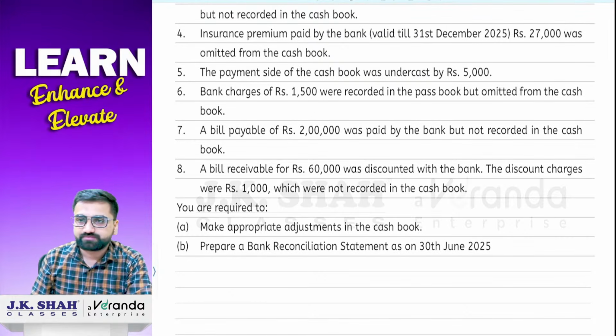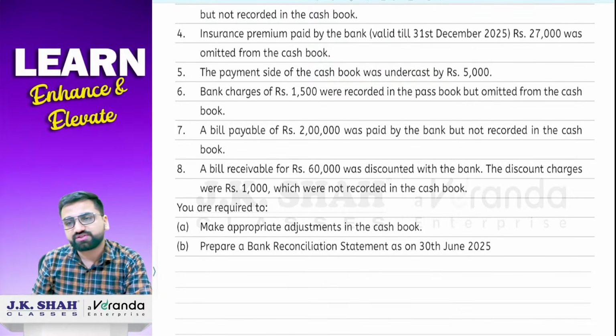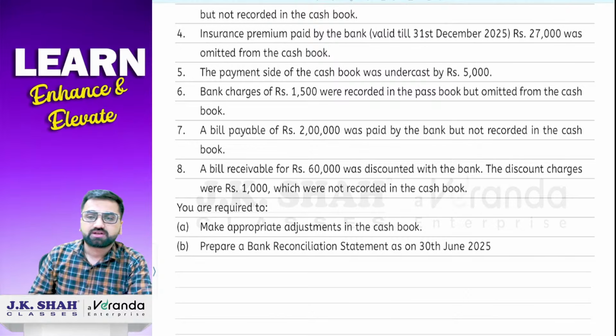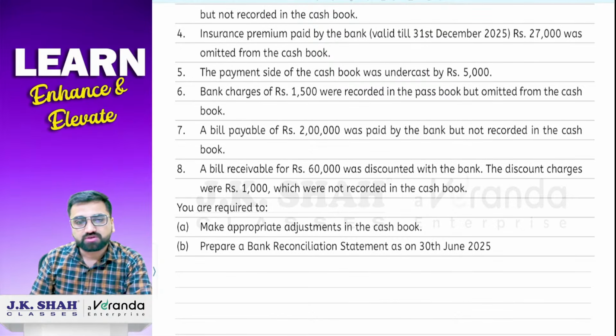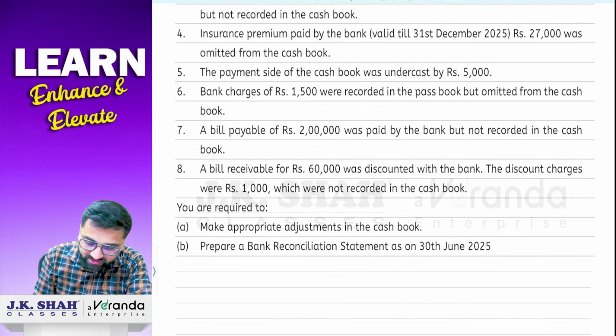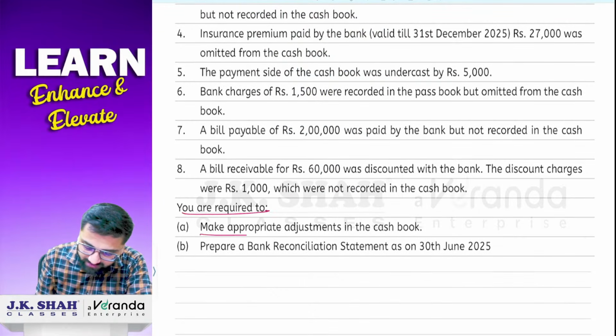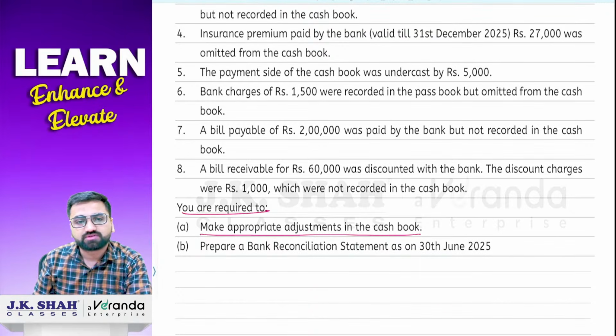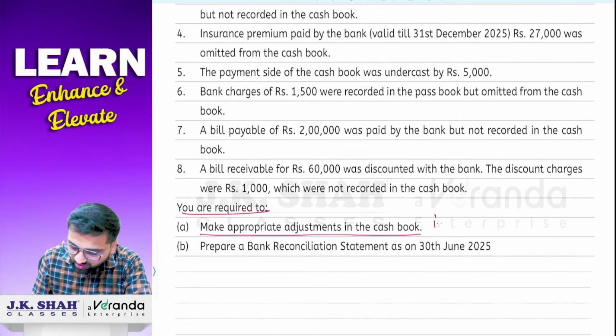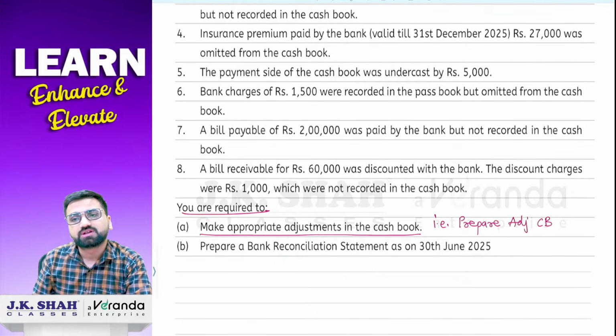It's simple, children. If they want you to prepare an adjusted cash book, they will give you a hint in the question. Amend the cash book, correct? Or they will say update the cash book, or they will directly write it down. See what they have told you in this question: you are required to make appropriate adjustments in the cash book. Appropriate adjustments in the cash book means what? They are trying to tell you to prepare an adjusted cash book. So we have to prepare an adjusted cash book.